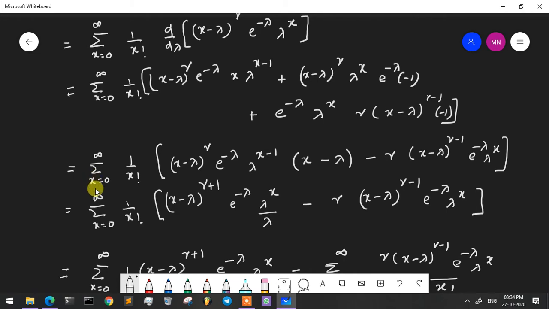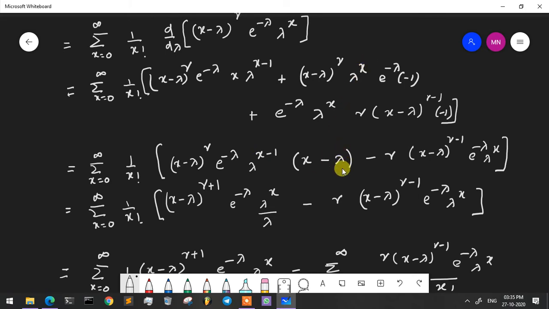So, this is equal to summation x is equal to 0 to infinity, 1 by x factorial into, combining the first two terms, common terms taken outside: x minus lambda raised to r, e raised to minus lambda, lambda raised to x minus 1 taken outside. So inside, here x is there, and here minus 1 is there, therefore minus 1. Here we have taken lambda raised to x minus 1, and here only lambda raised to x.